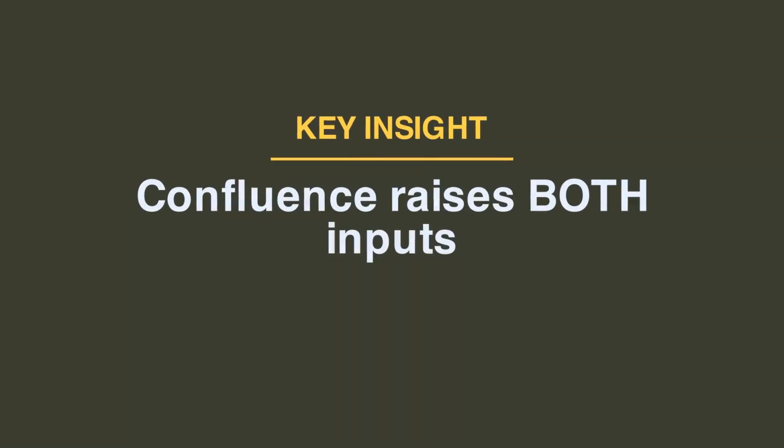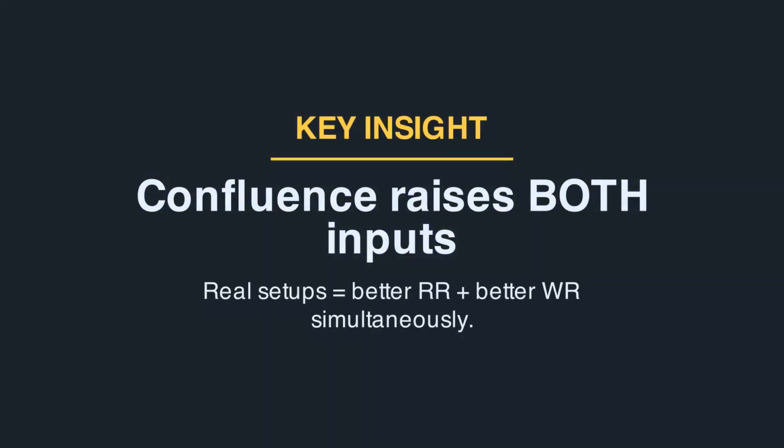Here's why Confluence matters for expectancy. A multi-factor Confluence setup raises both inputs at the same time. The structural target is usually farther than a single indicator target, improving RR. The multi-confirmation entry produces fewer false signals, improving win rate. Both numbers in the expectancy formula go up. That's why Confluence-based methodologies outperform single indicator strategies, not because RR is better in isolation, but because the entire equation